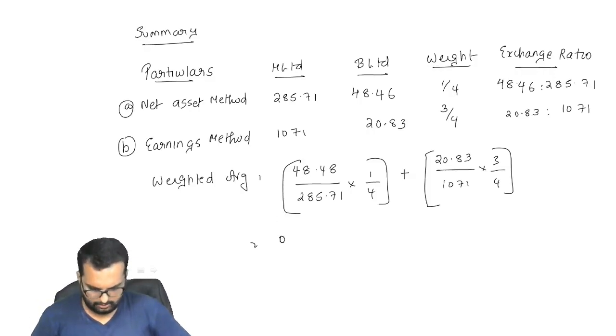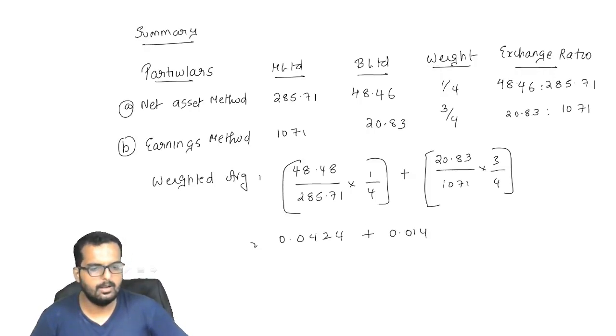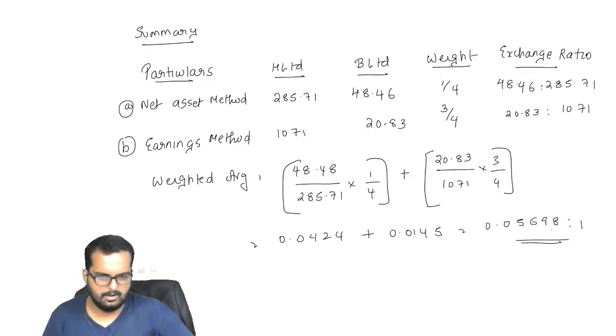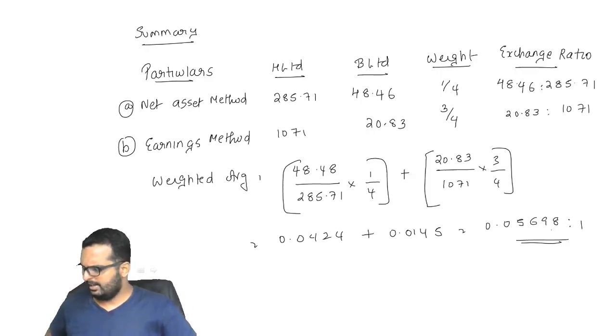I'll get the answer as 0.0424 plus 0.0145. So total will be 0.05698 is to 1. Can you write down this in your books now? One minute, friends. Let me just check.